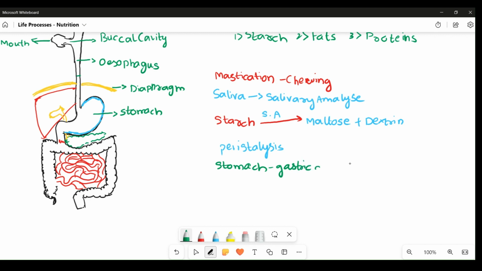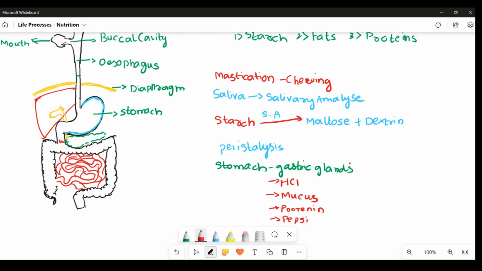The gastric glands secrete three main elements. First is HCl, which is hydrochloric acid. Second is mucus. And third are two enzymes which are inactive in nature: prorenin and pepsinogen.